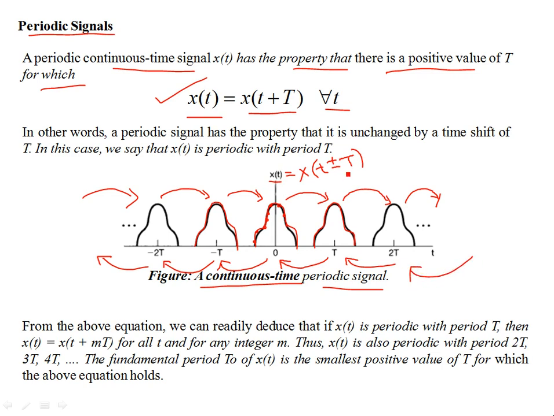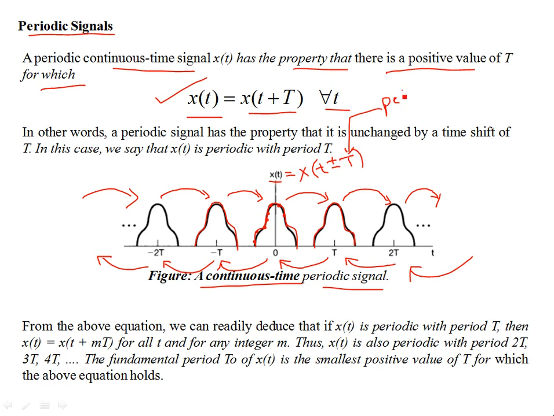So T has to be positive and real: there must exist a smallest positive real quantity capital T by which, if the signal is advanced or delayed in time, you get back your original signal x(t). That smallest positive T is your period.